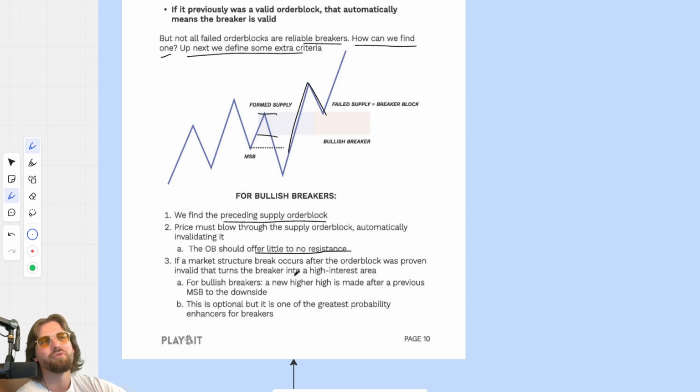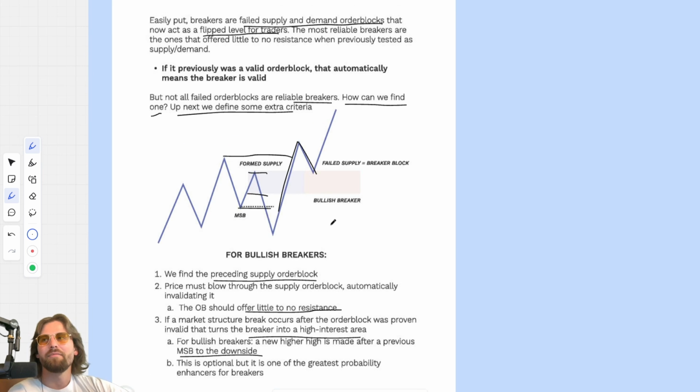If a market structure break occurs after the order block was proven invalid, that turns the breaker into a high area of interest. So we have a market structure break here, but we also have one up here. You probably didn't even see that, did you? For bullish breakers, a new higher high is made after a previous MSB to the downside. This is optional, but it is one of the greatest probability enhancers for breakers. So a breaker is all it is, an order block that didn't work.